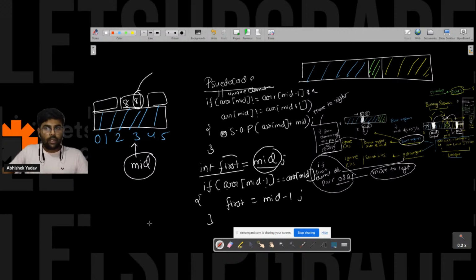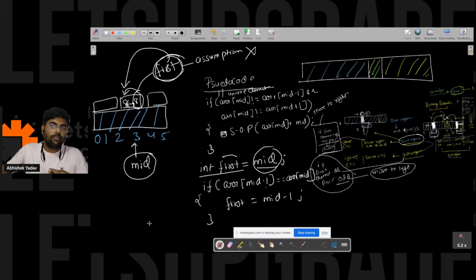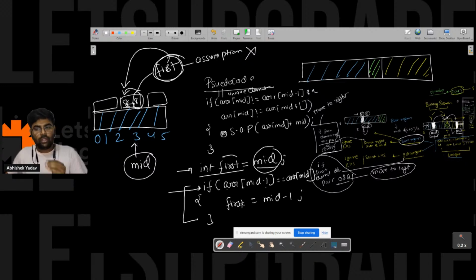I am assuming for now this is the first element of the pair. After that I am checking the adjacent element, and if both are equal, then my assumption is wrong and I have to update the value of first, make this my first. So that is what I am doing here. First I am assuming that this is the middle element, and if this condition is true, then my assumption is wrong, and I will update the value of first, right?